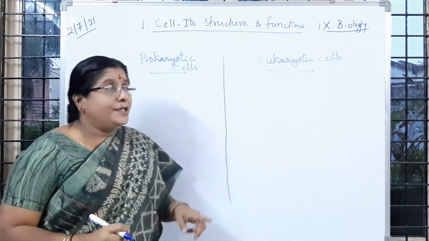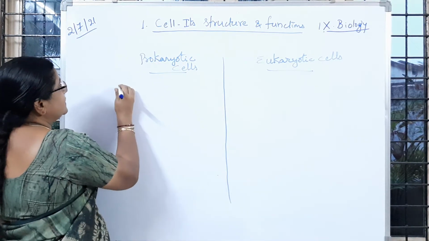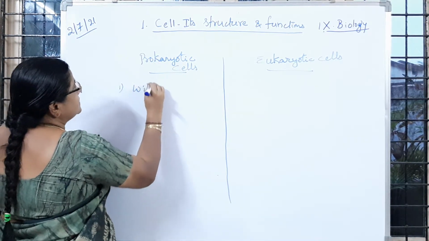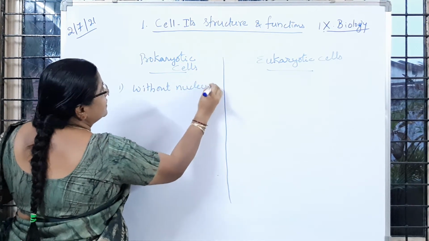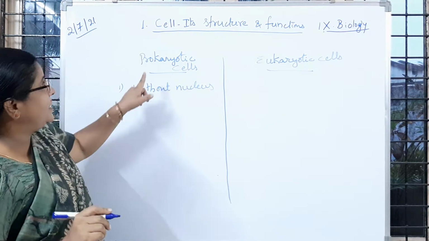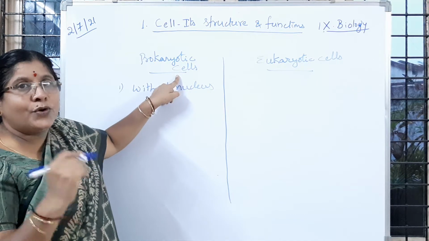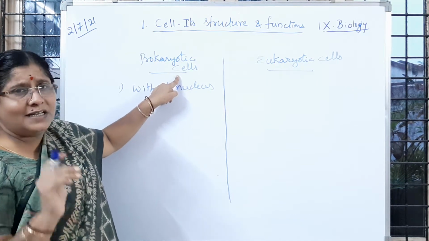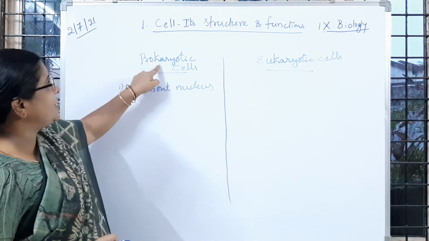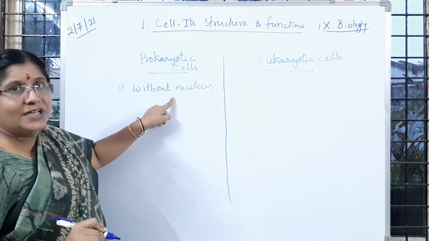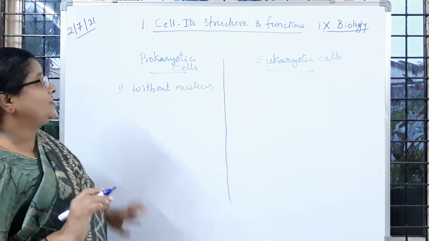Prokaryotic cells and eukaryotic cells. So here, cells without a nucleus, that point you have to remember, are called prokaryotic cells, and the organisms are called prokaryotic organisms. Karyo means it makes you understand about the nucleus. So prokaryotic means without nucleus. Those organisms do not have a nucleus in their structure.